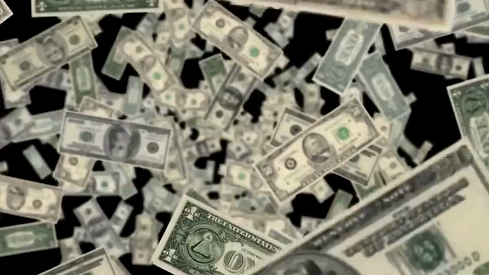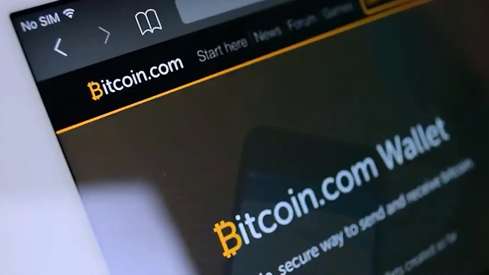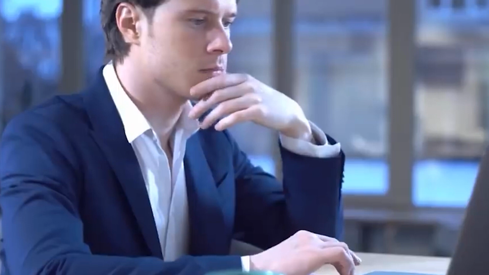Please note that this shitcoin is purely fictional and should not be interpreted as investment advice. The cryptocurrency market is highly volatile, and investing in any digital asset carries risk. Always do thorough research and consult with financial professionals before making any investment decisions.